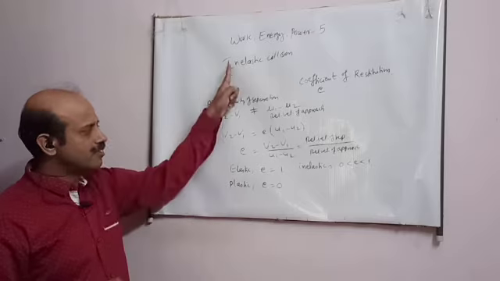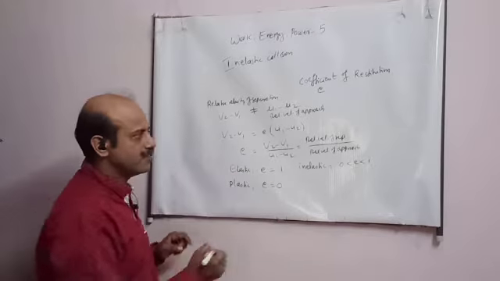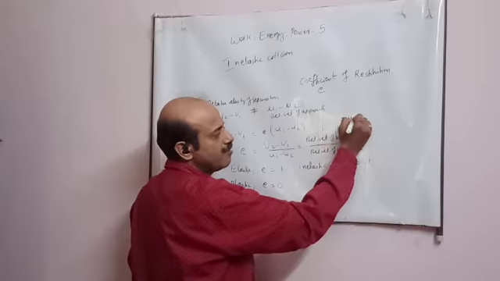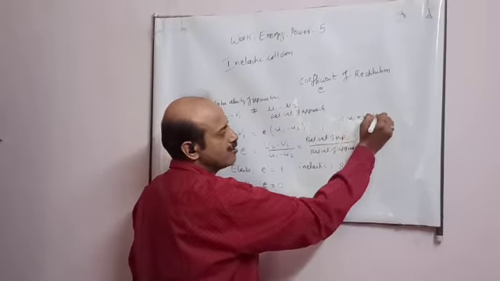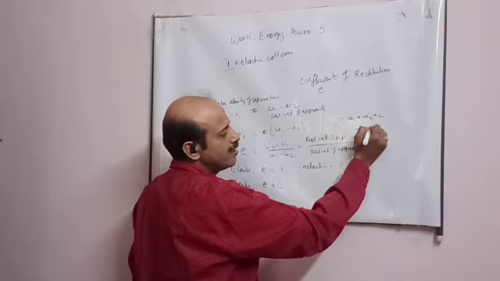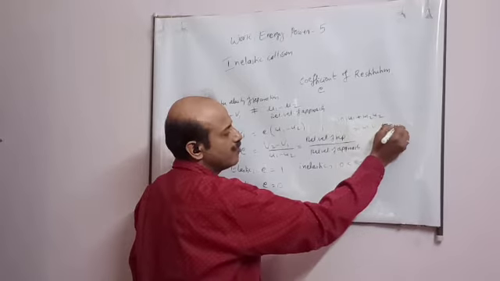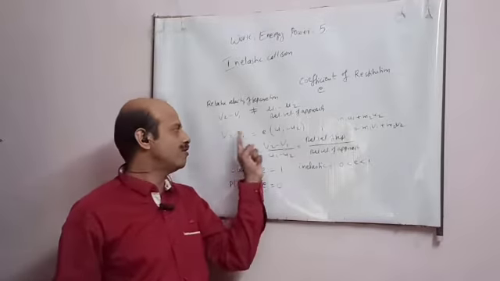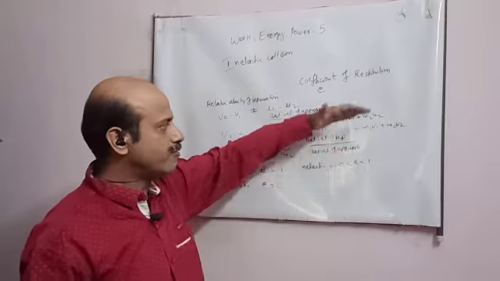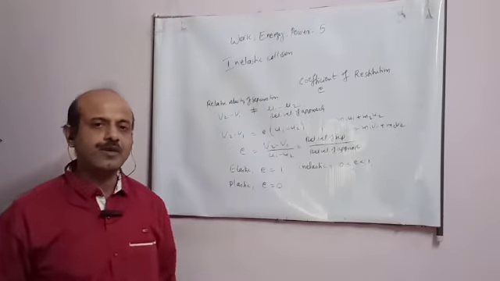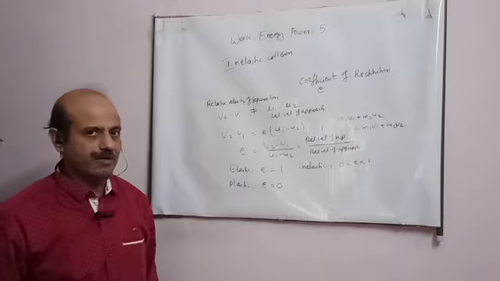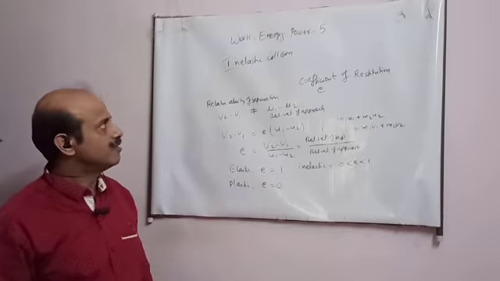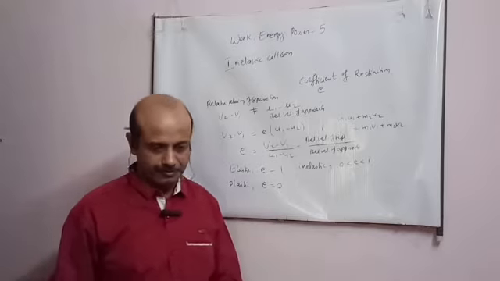So for inelastic collision, one equation is this, student, and the second equation is the supreme equation which I said, the law of conservation of momentum. This will always hold: M1 U1 plus M2 U2 is equal to M1 V1 plus M2 V2. These are the two equations for inelastic collision, and there are two unknowns. The value of E will be given to us, so you can solve to find V1 and V2 as in the previous method. So you have to note these values. Okay, student, this is about inelastic collision.